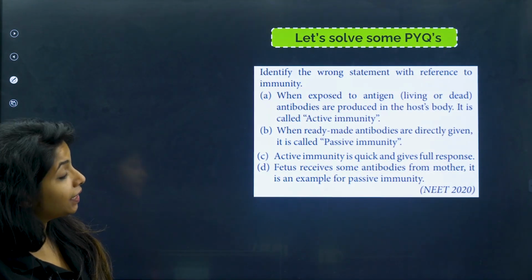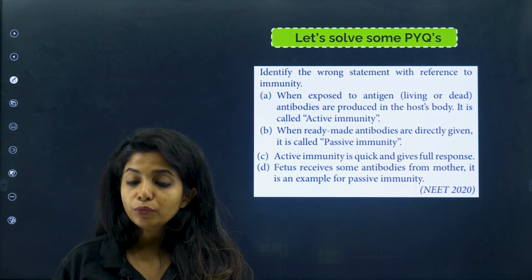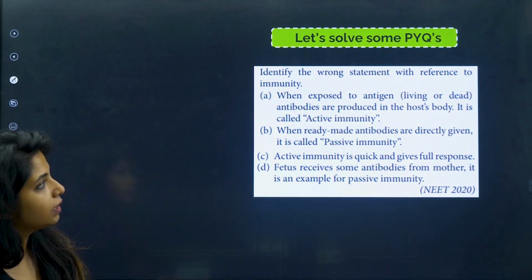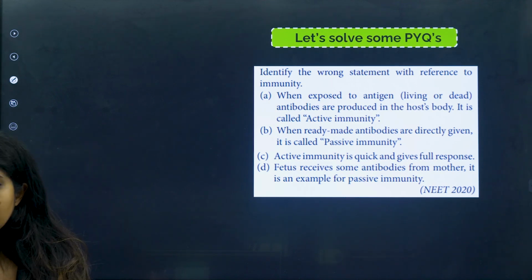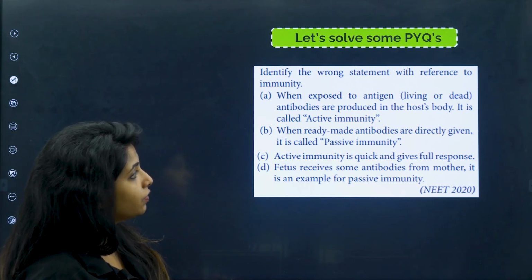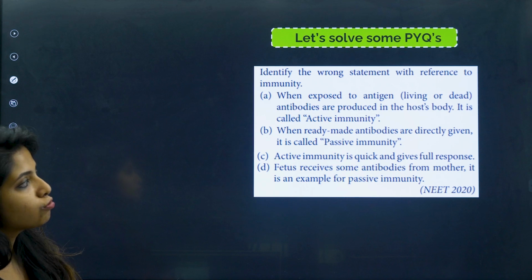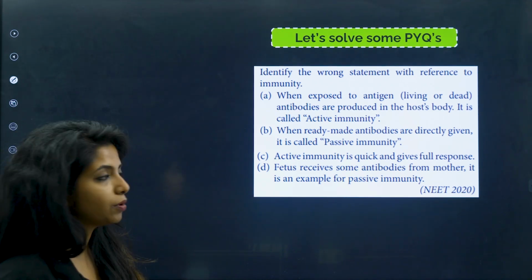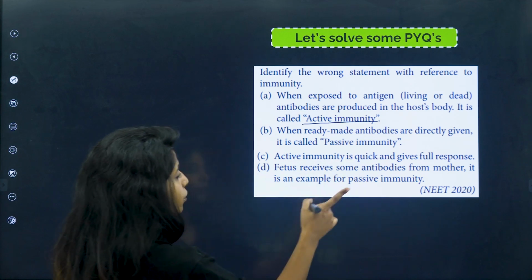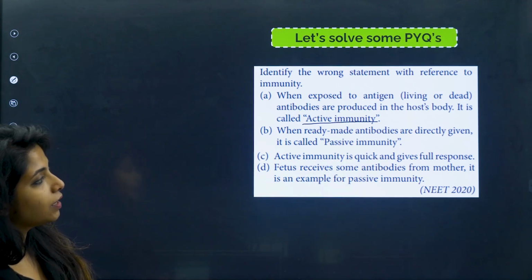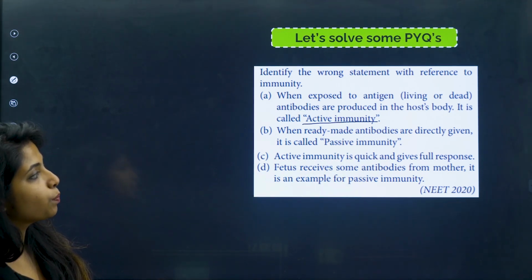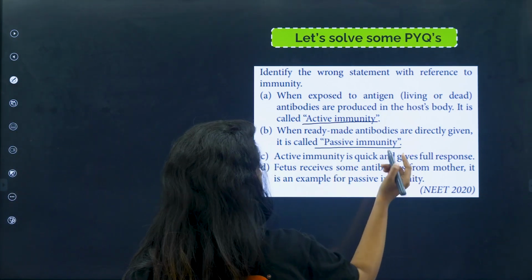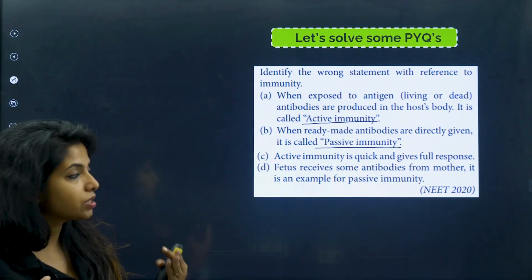Okay, identify the wrong statement with reference to immunity, children. So we have studied about passive and active immunity. You can tell me the wrong statement regarding it. When exposed to antigen, living or dead, antibodies are produced in the host body. It is known as active immunity. It is correct, right? Antibodies are produced in the host body. In active immunity, it has to be our body that produces antibodies. When ready-made antibodies are directly given, it is known as passive immunity. Yes, it is known as passive immunity because our body is not making it, someone is giving it.